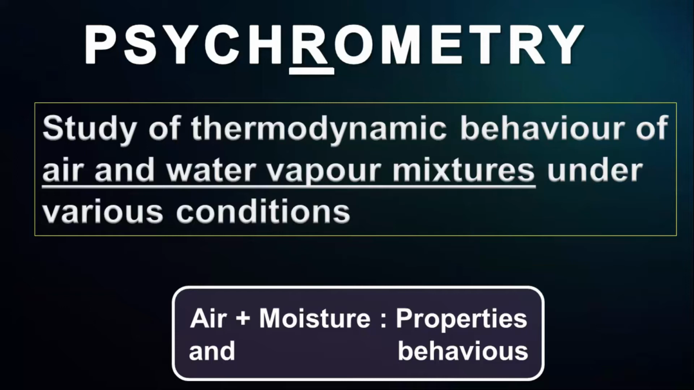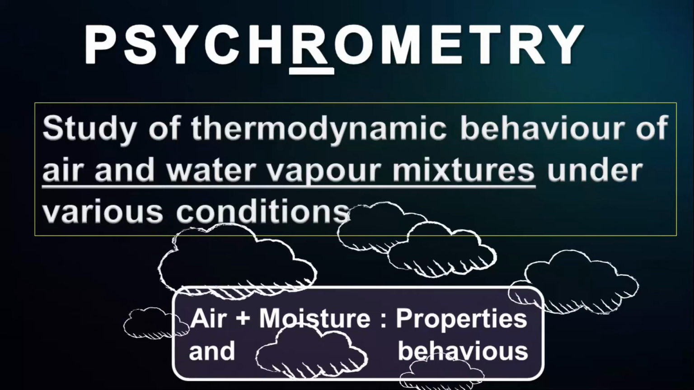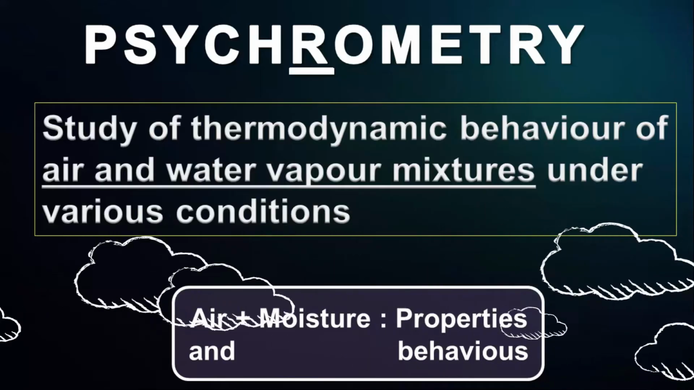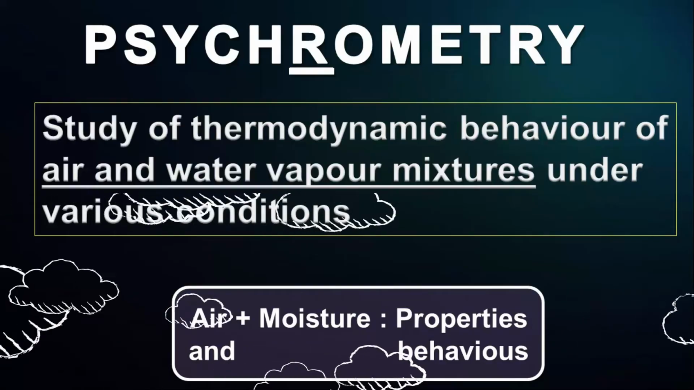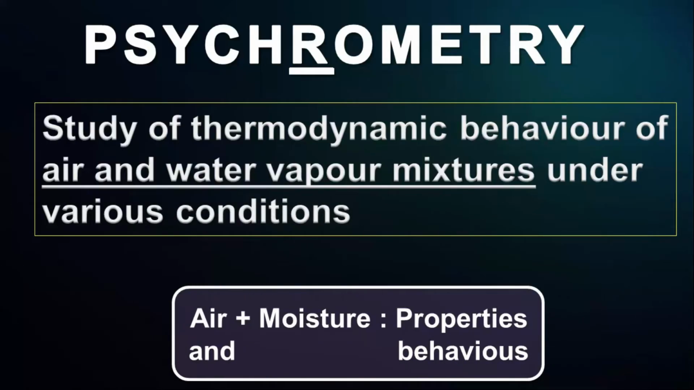One example of this is condensation of these water vapors in air in large quantity, which is called rain. So don't underestimate this behavior of air and water mixtures. Let's learn some commonly used psychrometric terms.